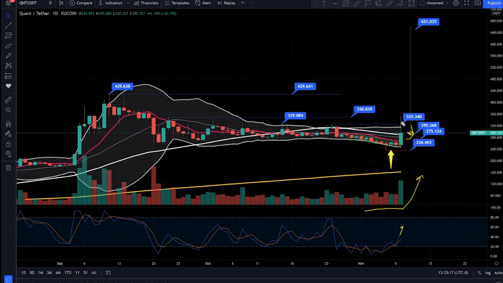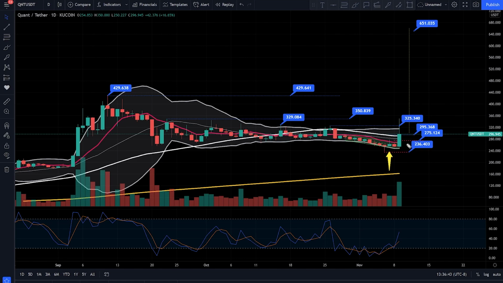After that, I expect Quant to retest 325 and then 350 and then 430 and then eventually run up to reach my target price of 650. And all of this is assuming Bitcoin would continue to stabilize and trend higher.